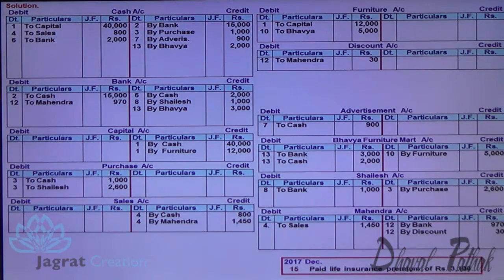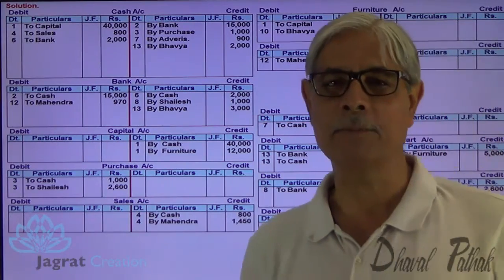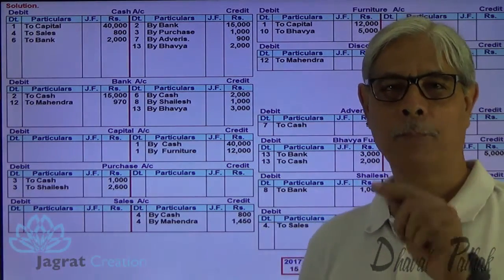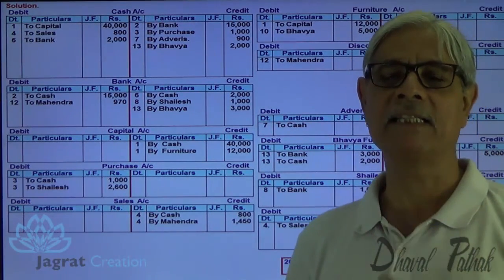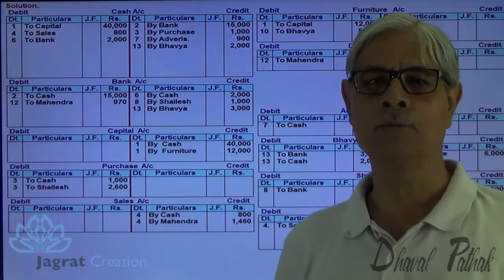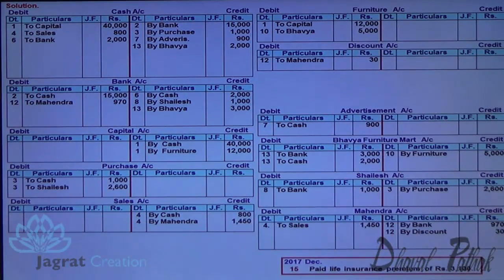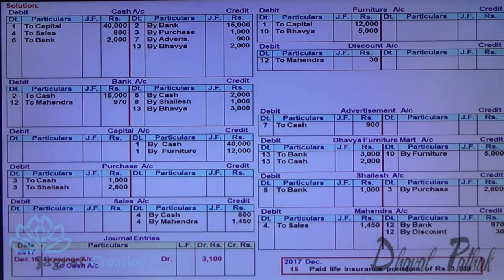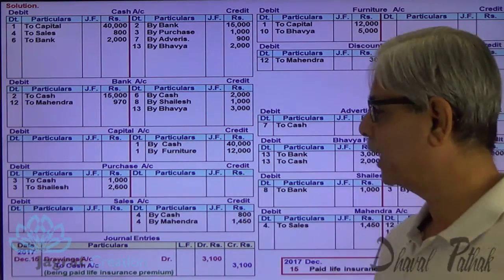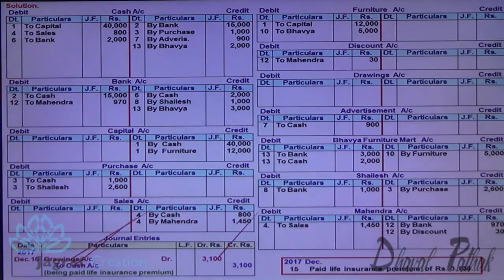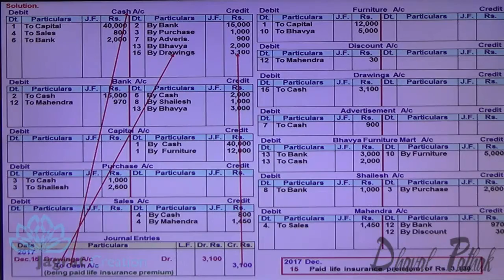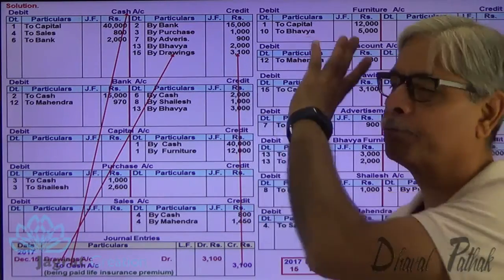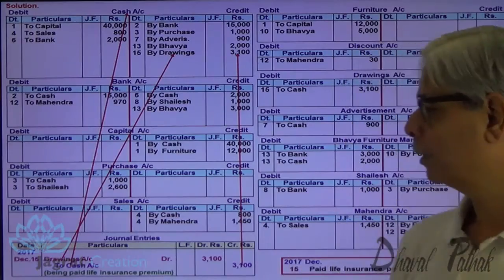Paid life insurance premium 3,100. This is a personal expense of the proprietor. Proprietor, owner of the business is a receiver. Debit the receiver. When the owner is the receiver, the title used in accounting is drawings account. So drawings account debit to cash account. Now I don't have drawings account, so let me prepare drawings account. Write on the debit side of drawings account to cash, and write on the credit side of cash account by drawings. This is how 3,100 debited and 3,100 is credited. Next.